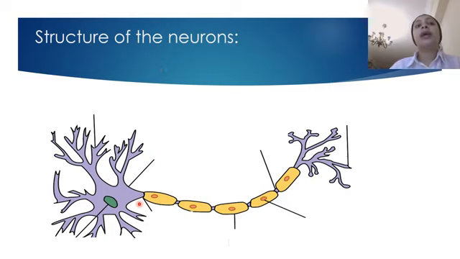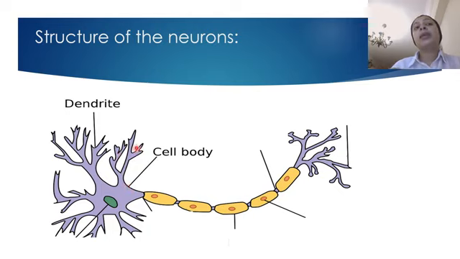First, we have something called the cell body. And then you can see there are extensions from the cell body. The cell membrane here is extended to increase the surface area of the cell body.